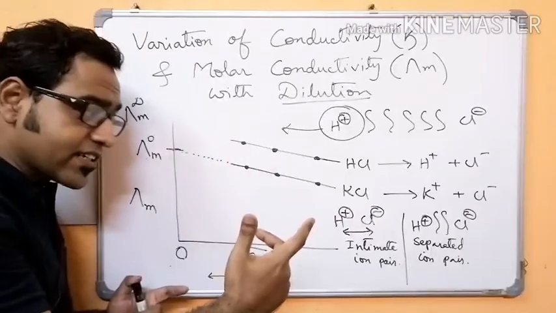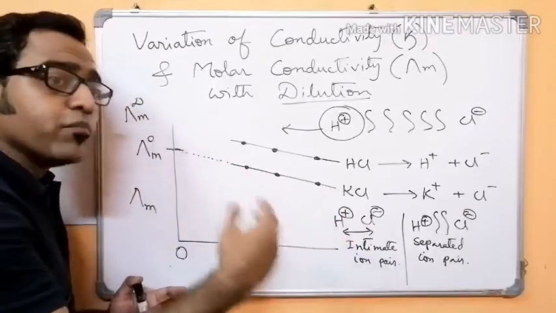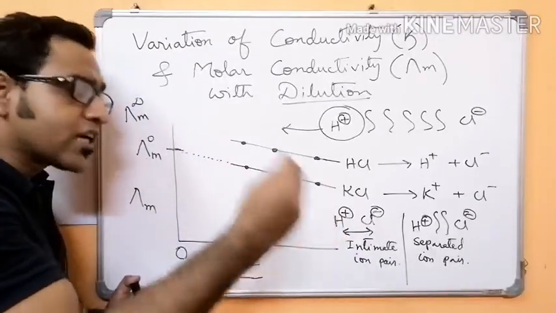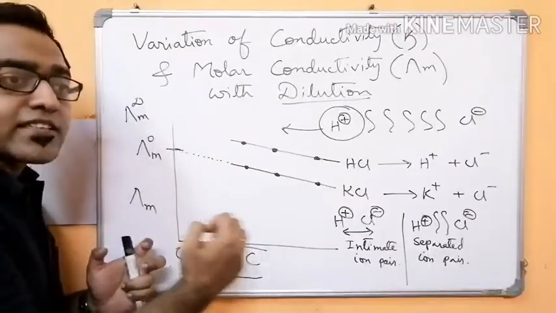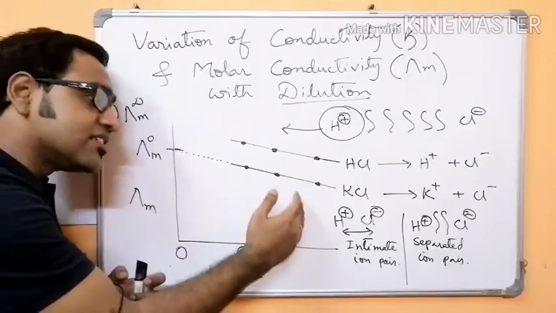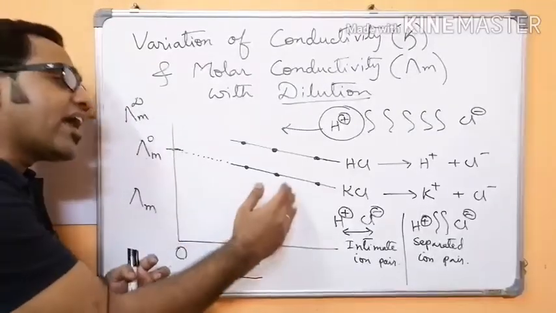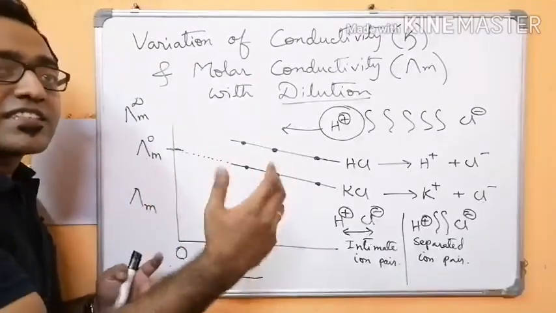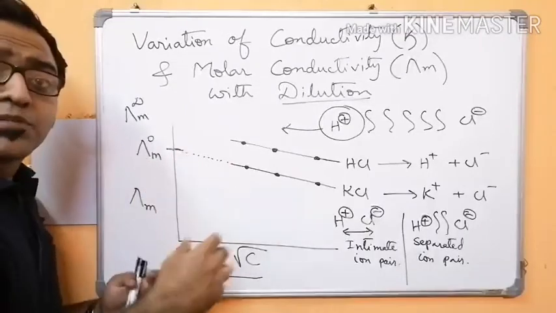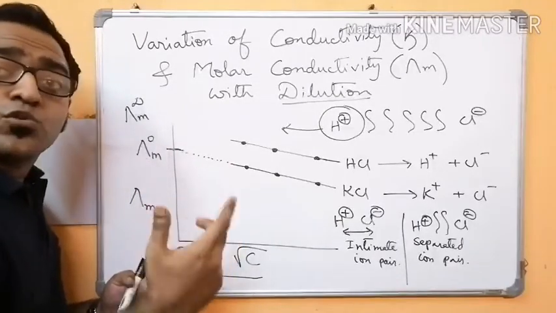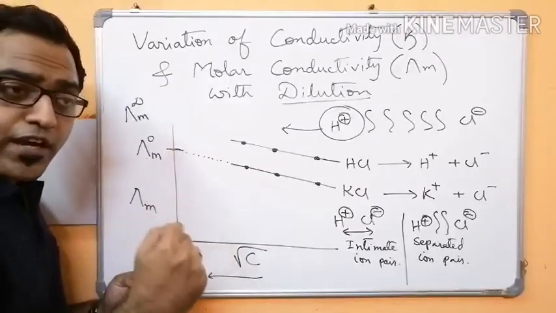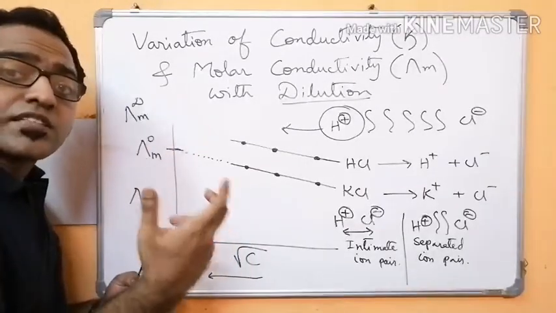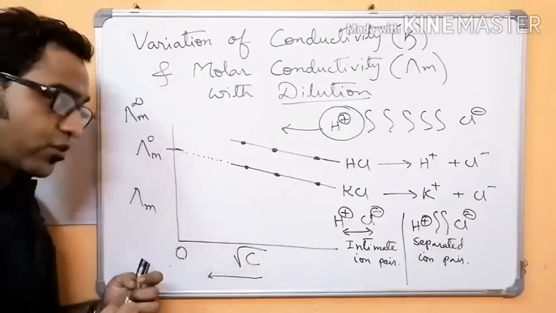How does the interionic attraction decrease? As you add more and more solvent, the solvent molecules come in between the two oppositely charged ions, and so their attraction force decreases, and hence they move more freely, and as the movement of ions increases, the conductivity increases, because the conductivity is due to movement of ions. Conductivity of an electrolytic solution is due to movement of ions. Conductivity of a metallic substance is due to movement of electrons.